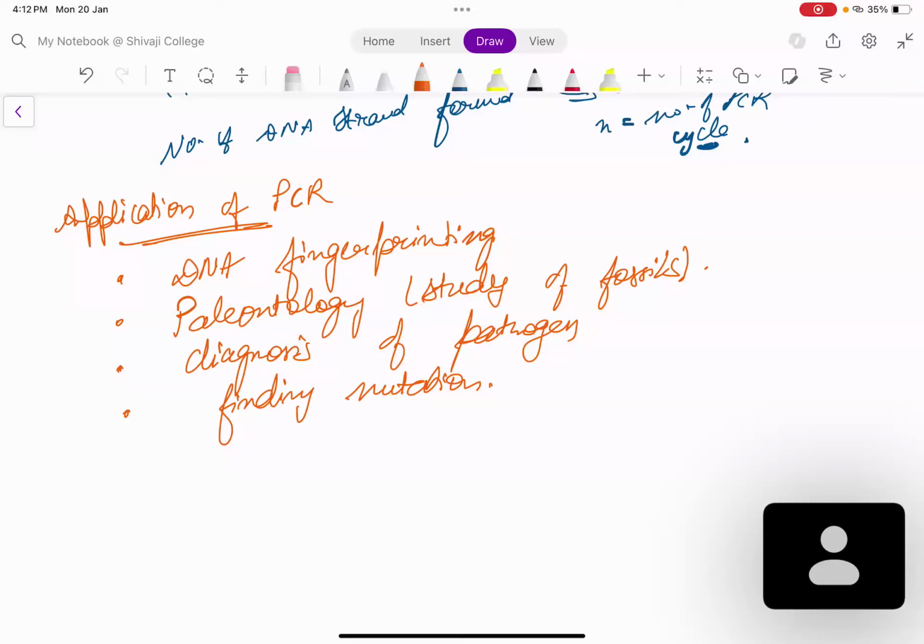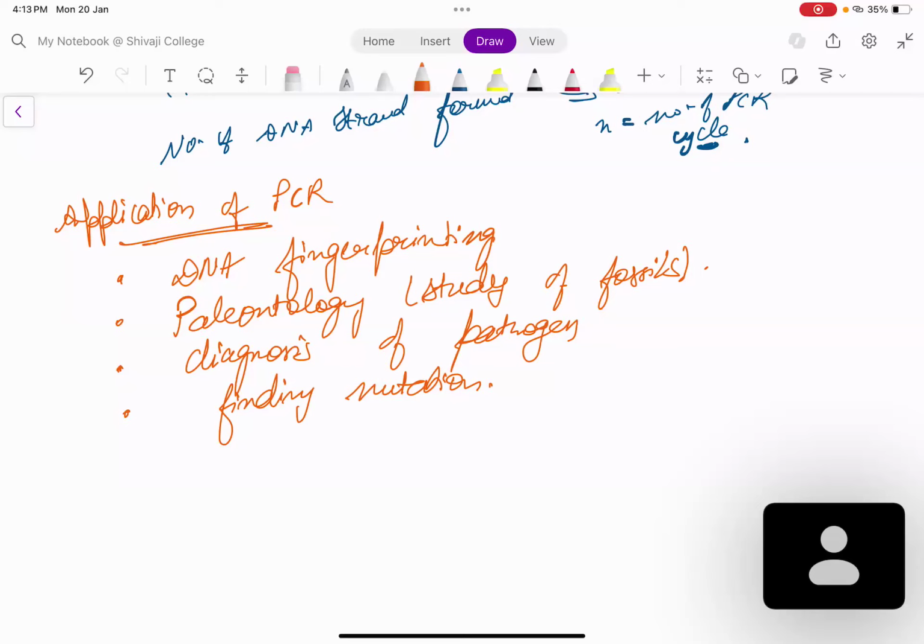Okay, after that, the required piece of DNA that you will get, you will amplify it. Before that, you have also done gel electrophoresis to separate the different strands, right? Once you have separated, purified and removed it from the gel, you will do the PCR to get multiple copies of your required piece of DNA. After you have done the PCR, now you will join the required DNA.